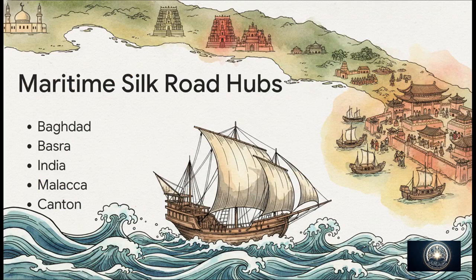But you know, this exchange wasn't just happening over land. It was a huge maritime operation too. The Islamic world's naval expansion pushed deep into the Indian Ocean, sailing all the way over to East Asia. Once the Abbasid capital moved to Baghdad in 762, ships were sailing from ports like Siraf and Basra, cruising past India and Malacca right into southern China. Canton, which we know as Guangzhou today, became this massive, bustling hub with around 200,000 residents, and a huge chunk of that population was made up of merchants from Muslim regions.